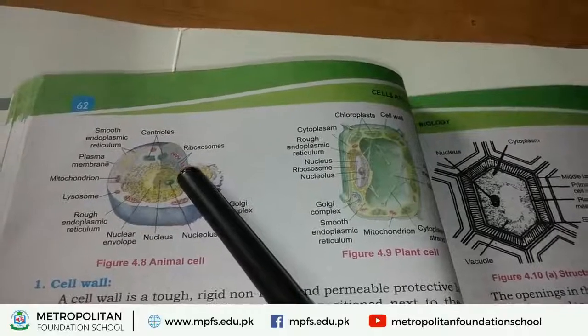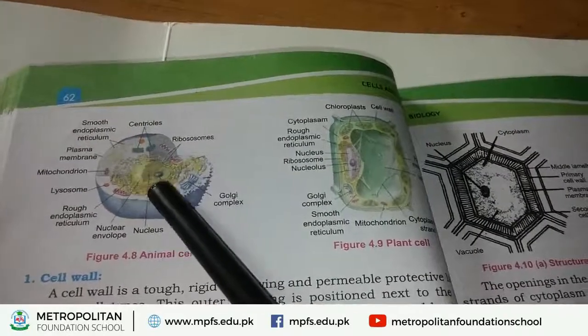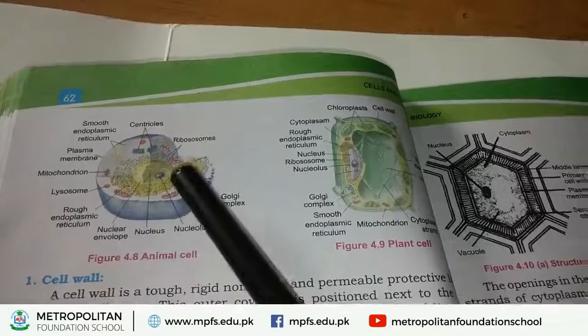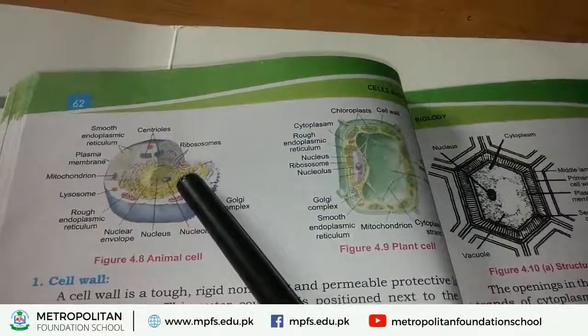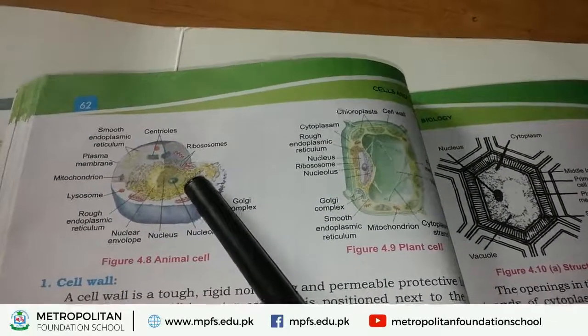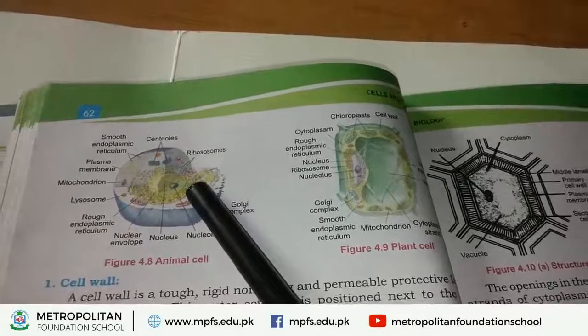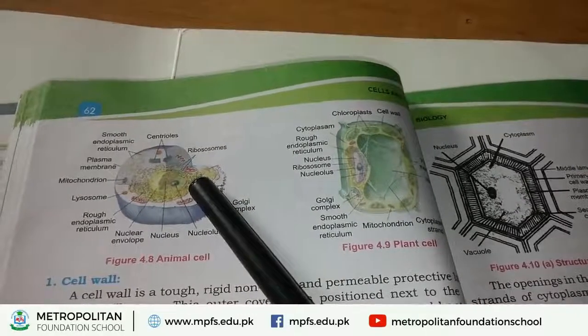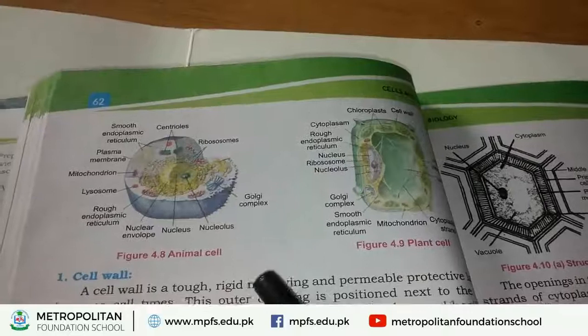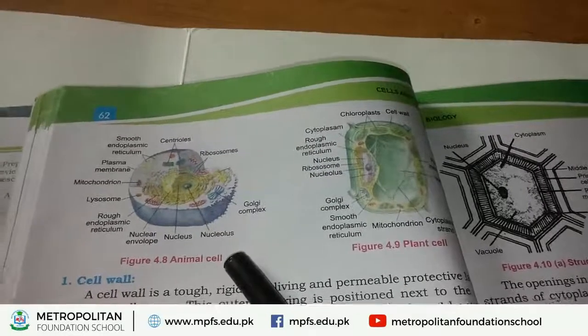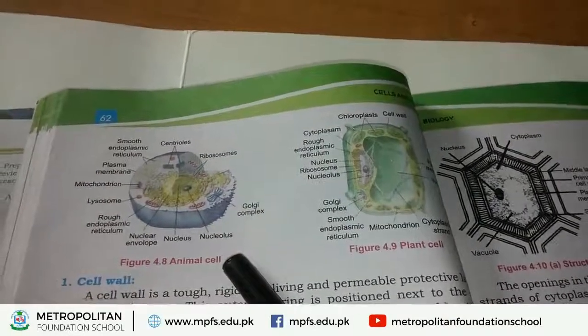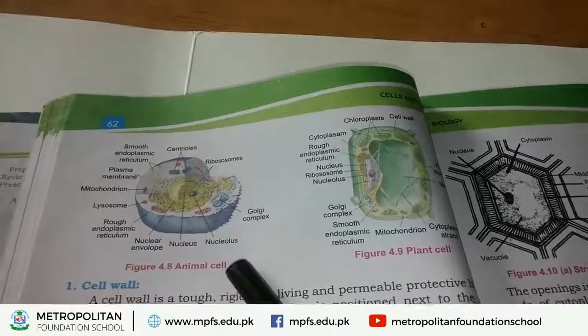Around this nucleus, nuclear membrane is visible. Such a nucleus around which nuclear membrane is visible is called membrane bounded nucleus, and this is found in animal cell. That's why animal cell is an example of eukaryotic cell.